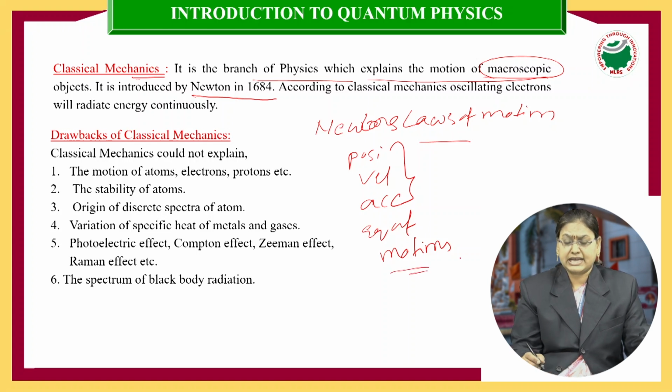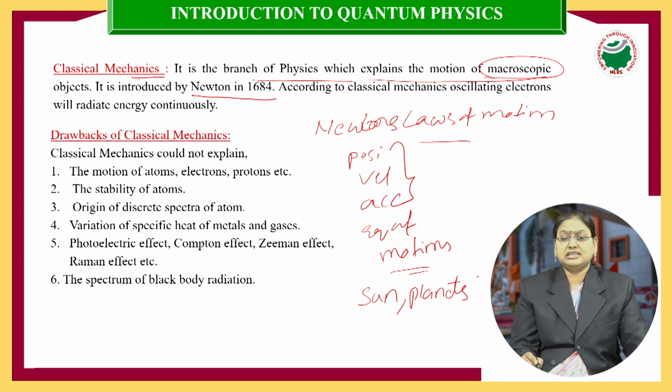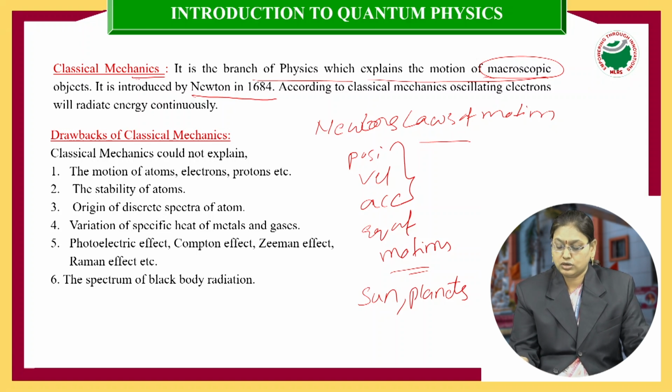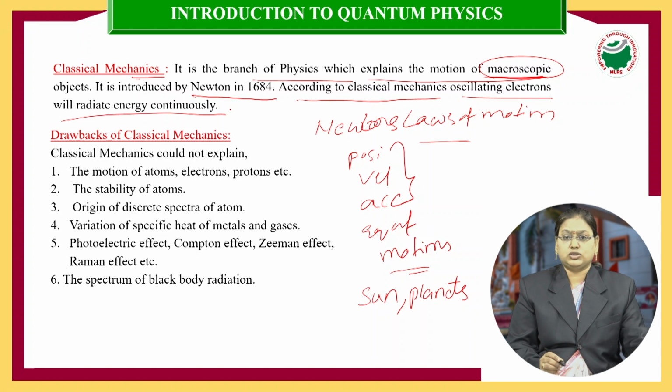By using classical mechanics, the motion of objects like the sun and planets can also be known. So, we can say that classical mechanics gives a correct explanation for the behavior of macroscopic objects. And according to classical mechanics, oscillating electrons will radiate energy continuously.